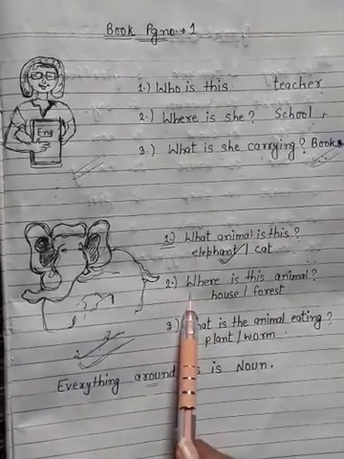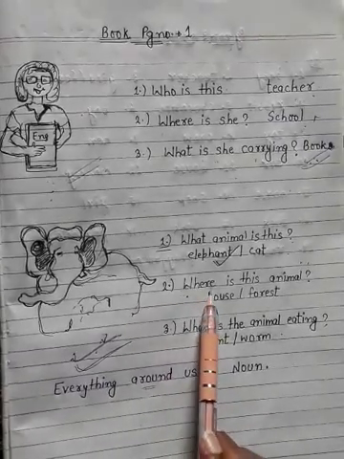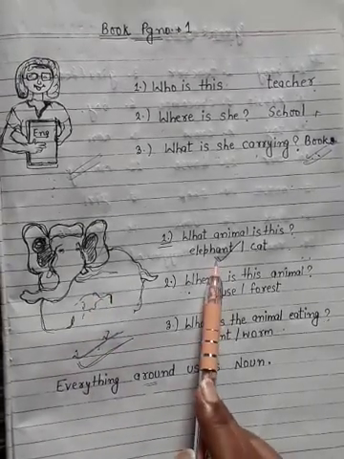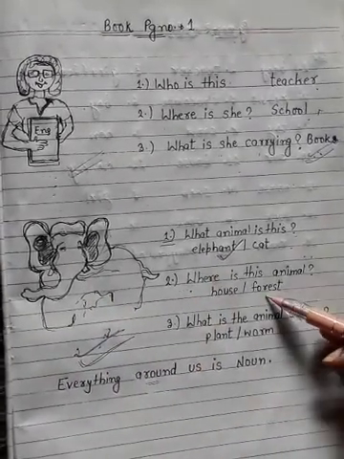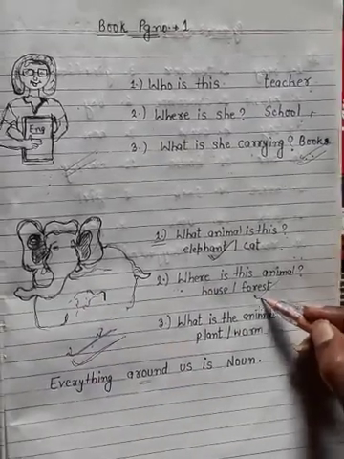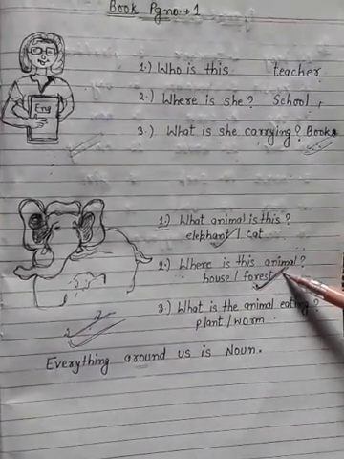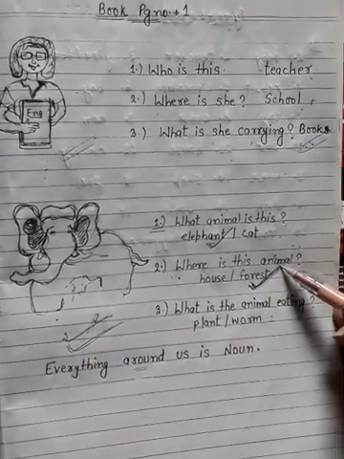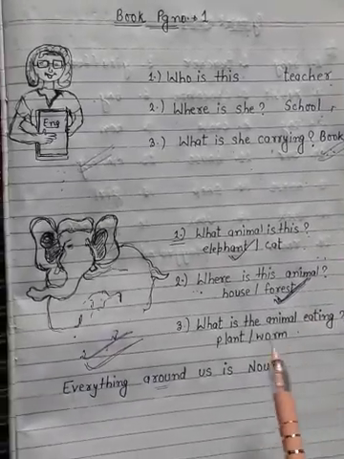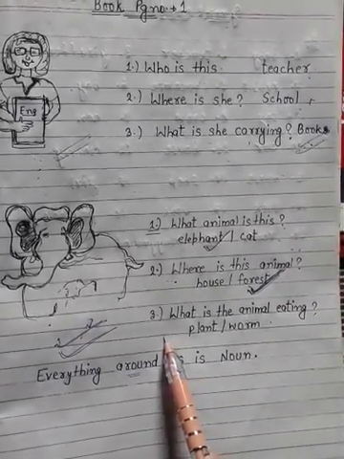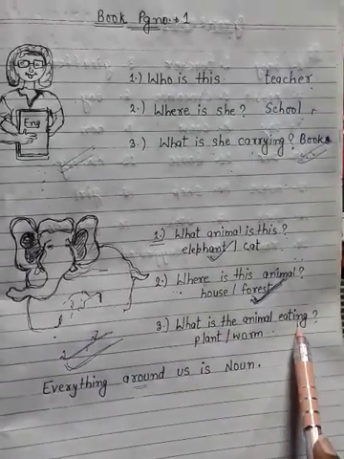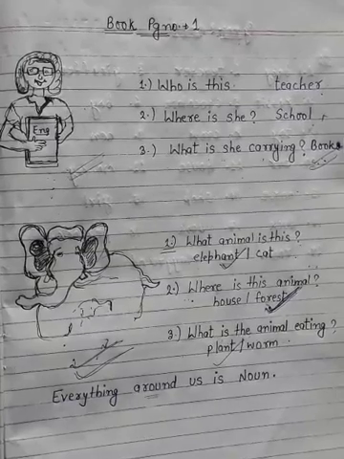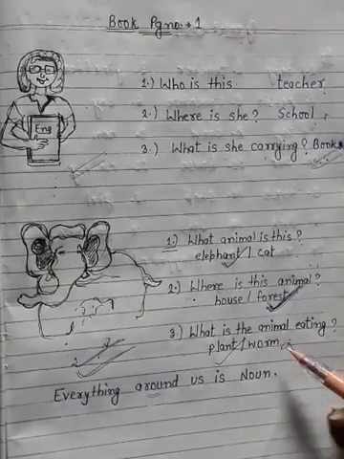In our second question, where is this animal? Obviously, this animal is an elephant and it is at the forest. Our third question is, what is the animal eating? It is eating plants, or a plant. It is not eating worms.